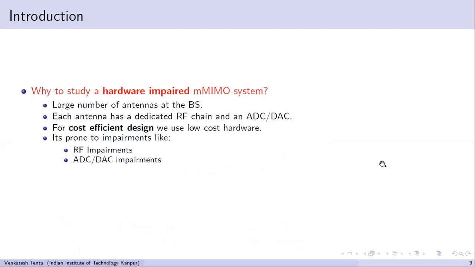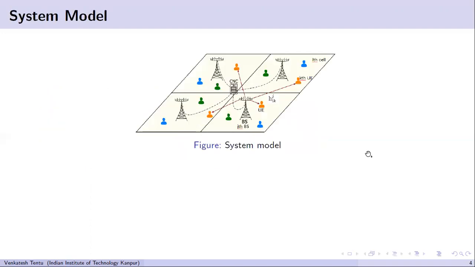However, these are prone to impairments like RF impairments and ADC DAC impairments. We can have all low resolution ADC DACs, but this will reduce SE drastically. So to avoid this, we are proposing a dynamic resolution ADC architecture.